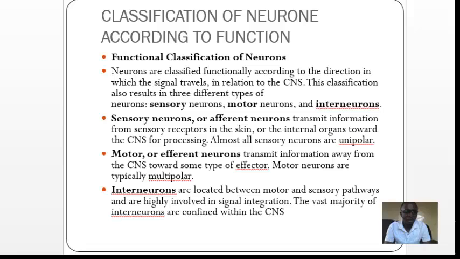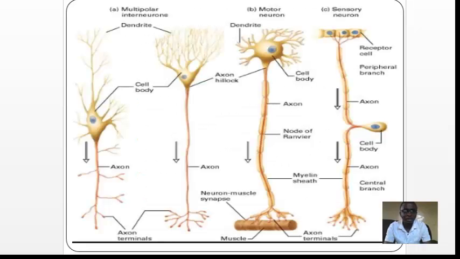After that, let us see the diagram of each neuron. This is the sensory neuron. Here there is a receptor site, which receives the nervous signal and transmits it through the axon to the central nervous system.